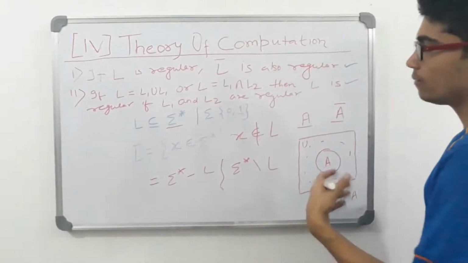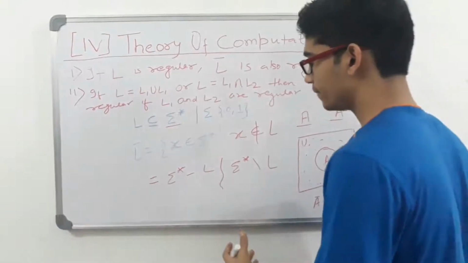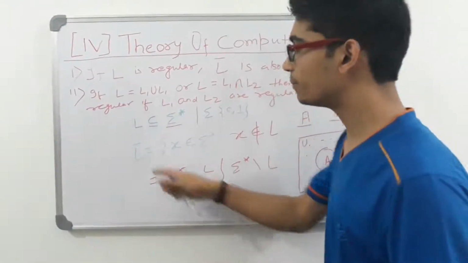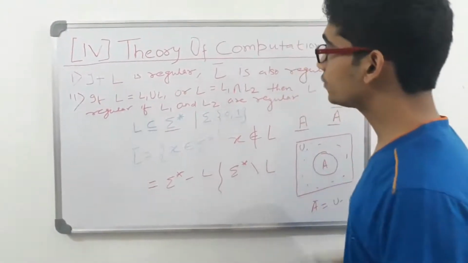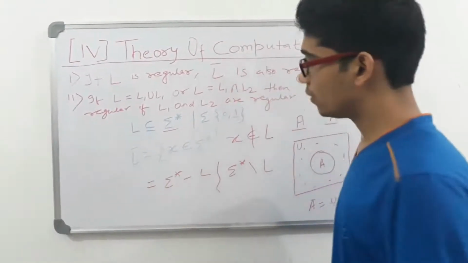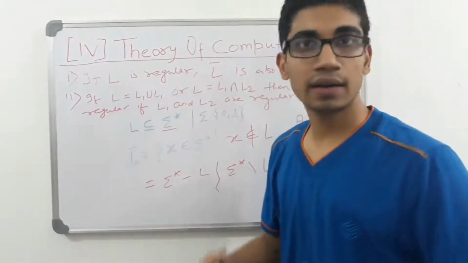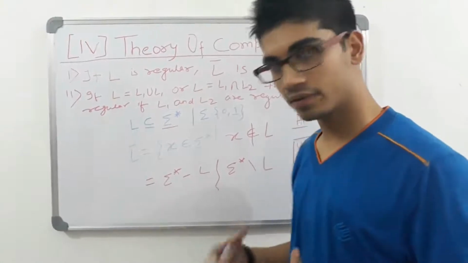So now my question is, how can we say that when L is regular, complement of L is regular? And when I say that complement of L is regular, what do we mean? Whenever we say that a language is regular, we mean that we can have a DFA for that language.